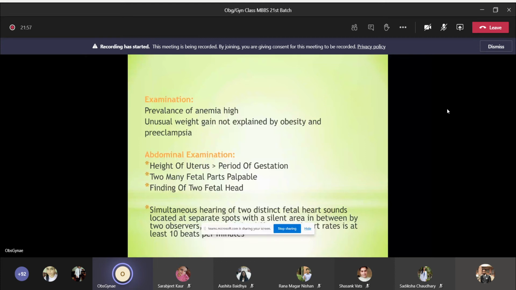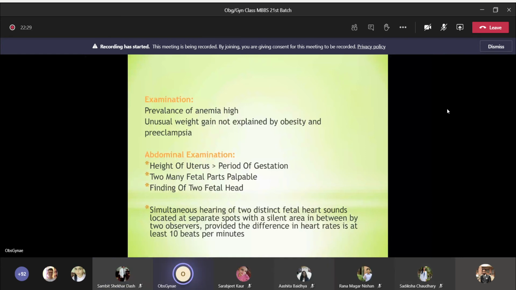And on auscultation, there is simultaneous hearing of two distinct fetal heart sounds located at separate spots with a silent area in between by two observers, provided the difference in heart rate is at least 10 beats per minute. Okay, what does it mean? So you hear the fetal heart sound at two different places, by two different doctors. And if you find two fetal heart rates with a difference of 10 beats per minute, then that means these are two different fetal heart sounds.